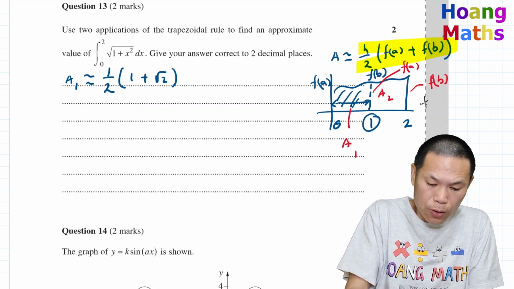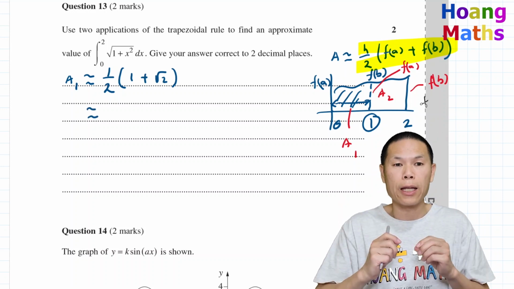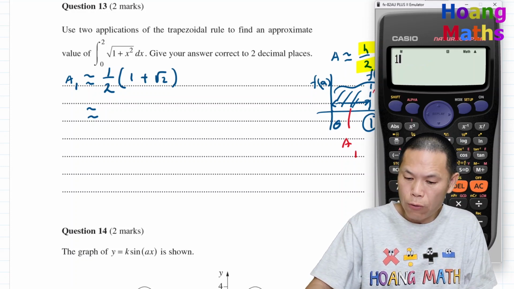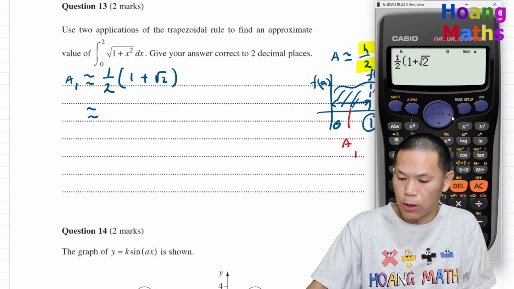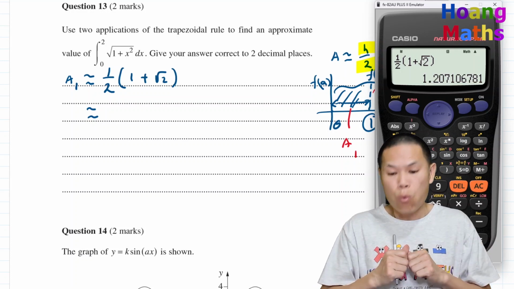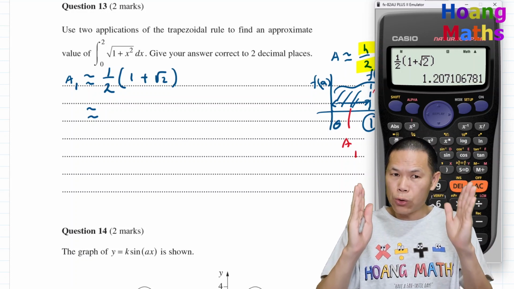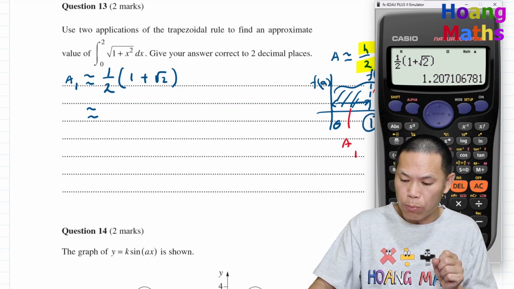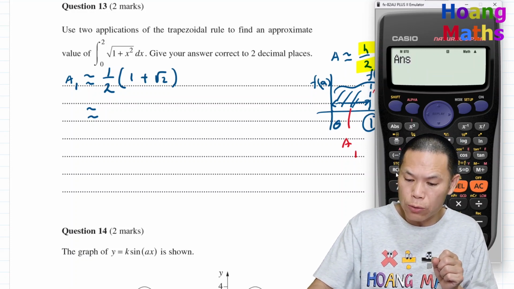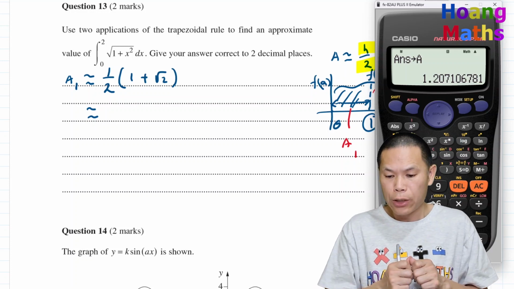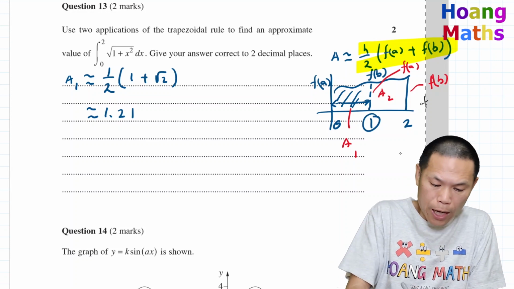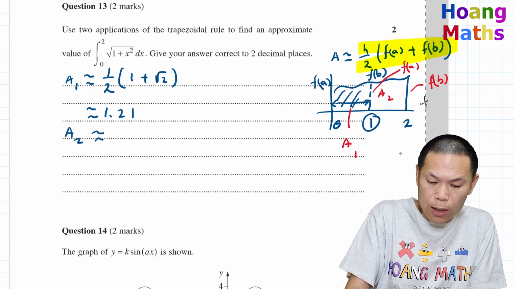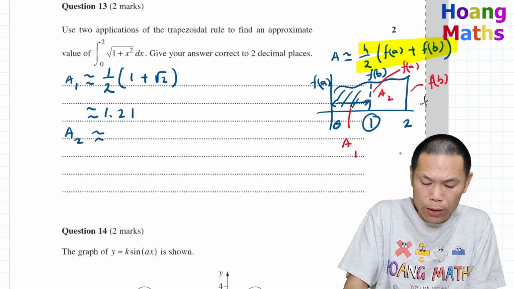So let me just work this out. So I just put on a calculator. So I just go 1 over 2. And we bracket 1 plus square root of 2. And of course, I close the brackets. So there you go. 1.21 will do. So what I do, I'm going to store this in memory A. So I press answer, shift, store into memory A because I'm going to use this later. So 1.21.